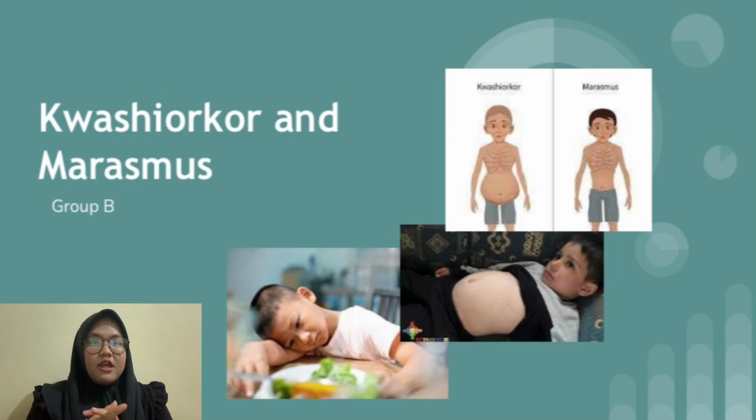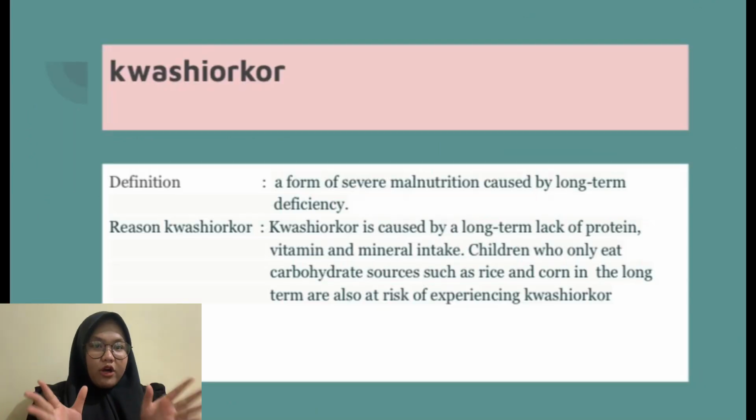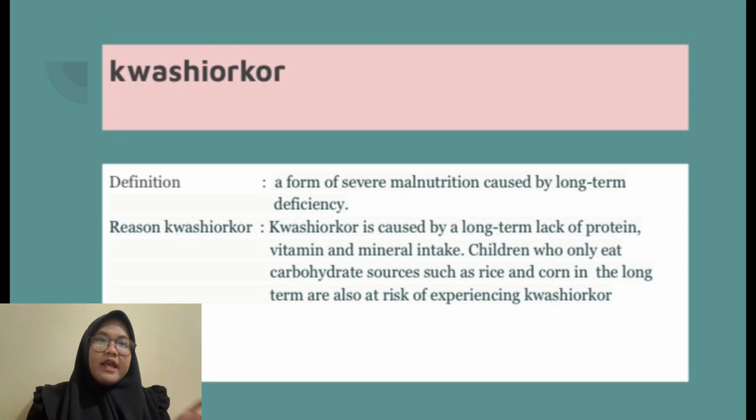Okay, we'll explain about kwashiorkor. The definition of kwashiorkor is a form of severe malnutrition caused by long-term deficiency. The reason people, commonly children, get this disease is a long-term lack of protein, vitamin, and mineral intake. Children who only eat carbohydrate sources such as rice and corn in the long term are also at risk of experiencing kwashiorkor.